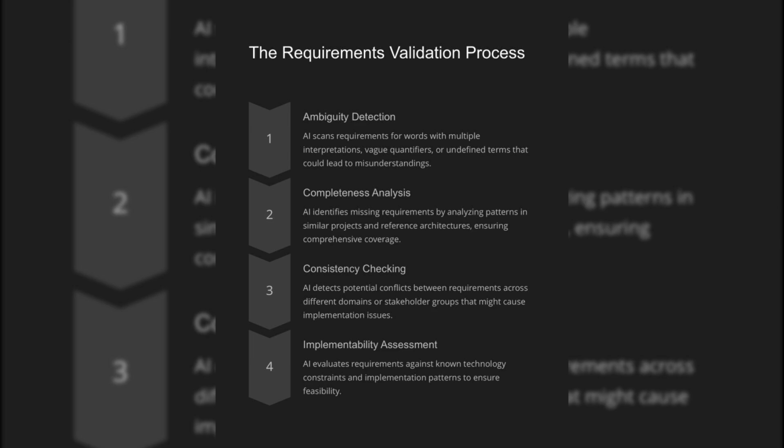AI scans requirements for words with multiple interpretations, vague quantifiers, or undefined terms that could lead to misunderstandings. It identifies missing requirements by analyzing patterns in similar projects and reference architectures, ensuring comprehensive coverage. AI detects potential conflicts between requirements across different domains or stakeholder groups that might cause implementation issues. It evaluates requirements against known technology constraints and implementation patterns to ensure feasibility.